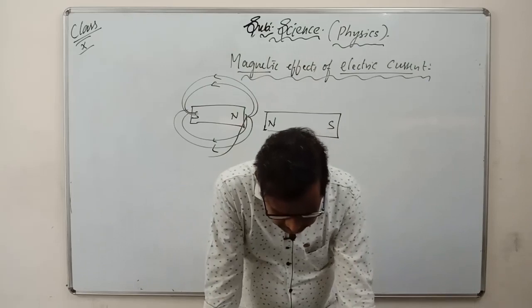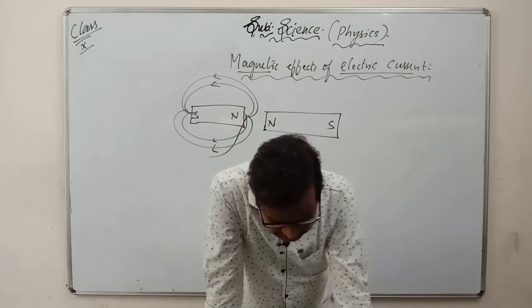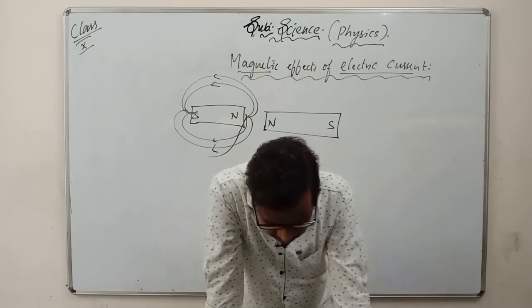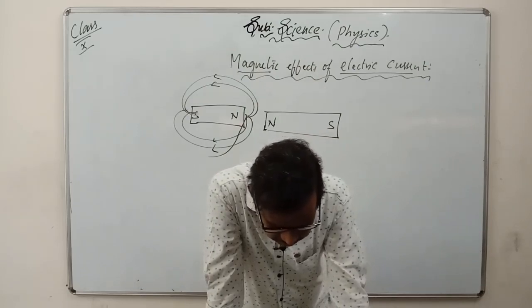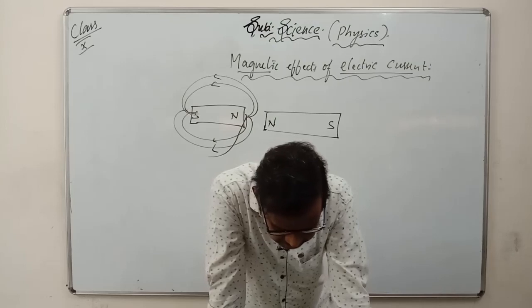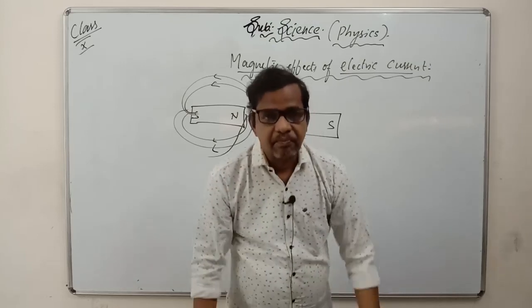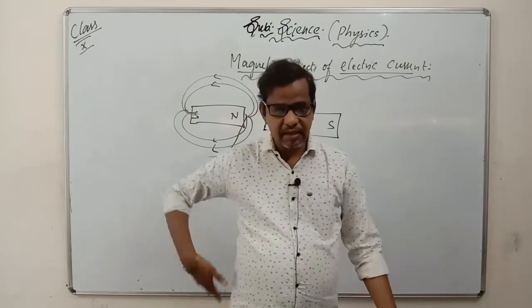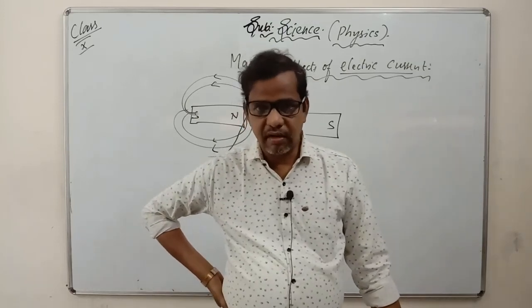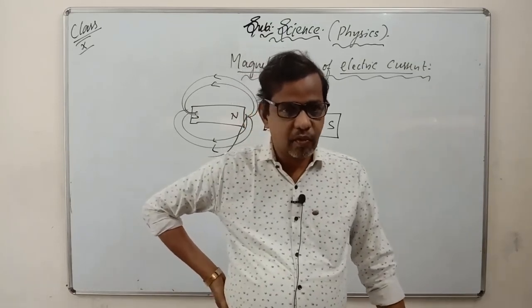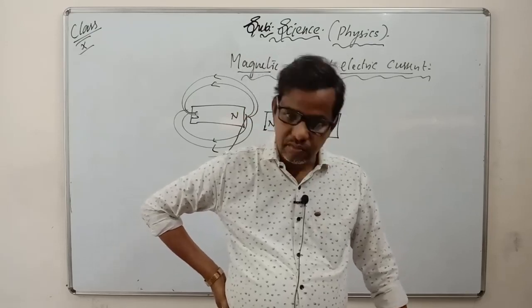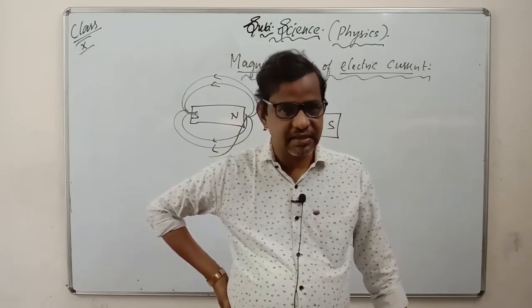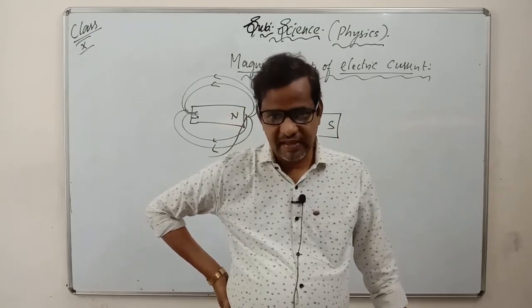What happens to the deflection of the compass needle placed at a given point if the current in the copper wire is changed? To see this, vary the current in the wire, and we find the deflection in the needle also changes. And one thing, I told you already, when you are doing this experiment, take only battery cells. Don't use the supply directly in your home, that is 240 volts, it is very dangerous. So don't conduct these types of experiments in your home.